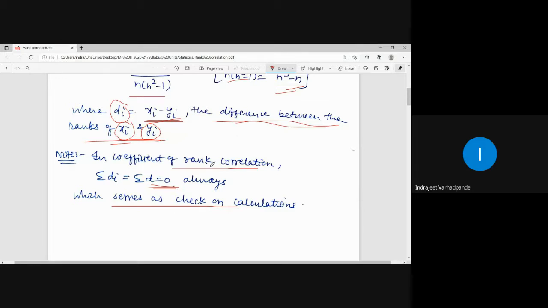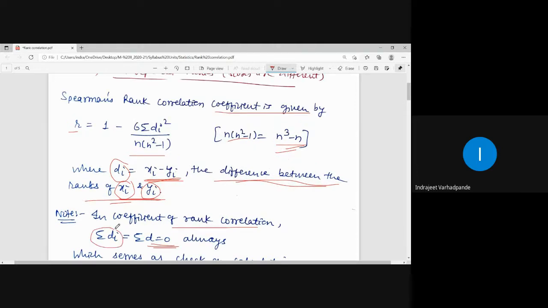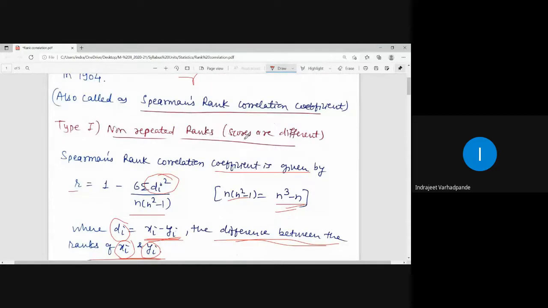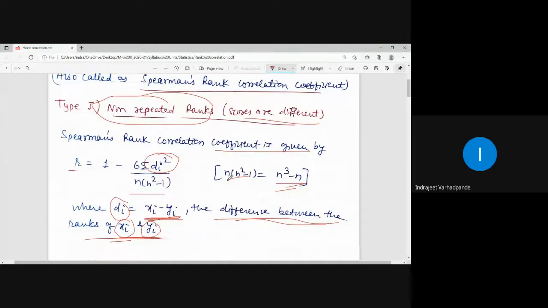But I am not interested in summation di. I want the column for di square, and then the summation of di square will be used in the formula of Spearman's rank correlation coefficient. This is the formula for the condition when the scores are different, or we have non-repeated rank.